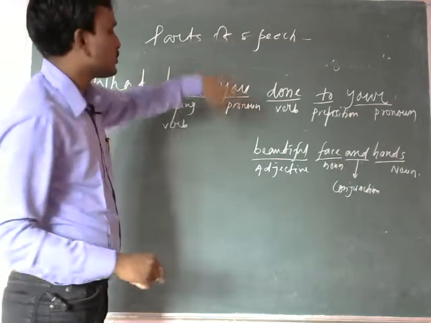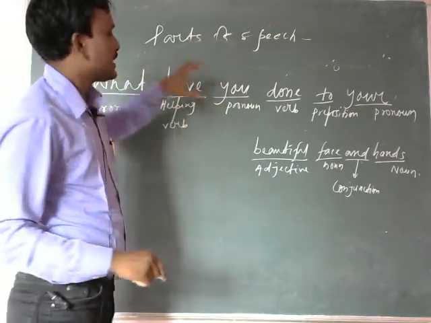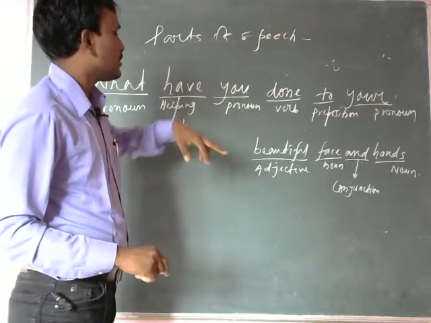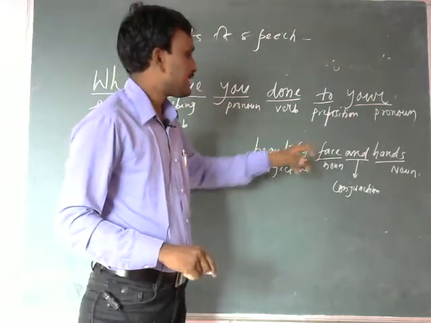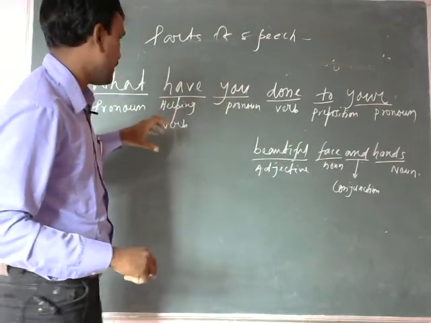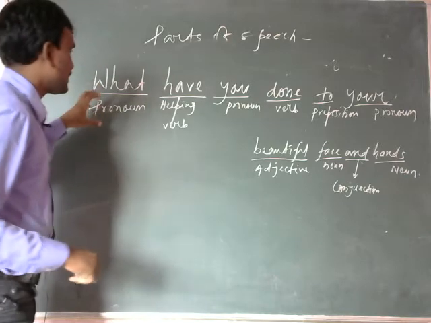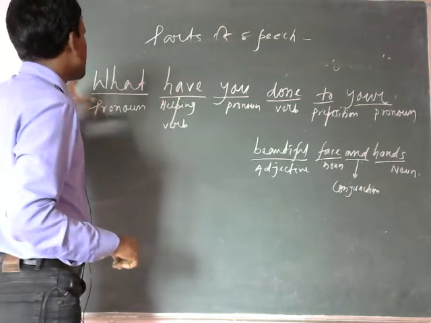The words are used to make a sentence. What have you done to your beautiful face and hands? A complete sentence, but each word comes under different parts of speech.